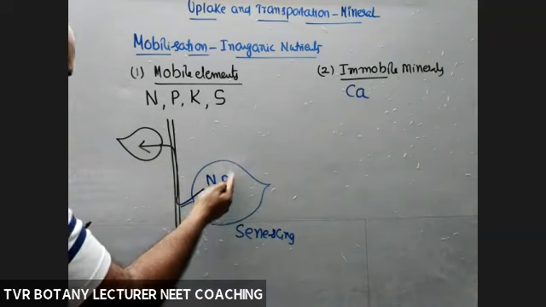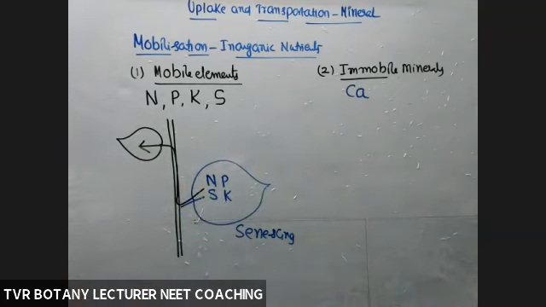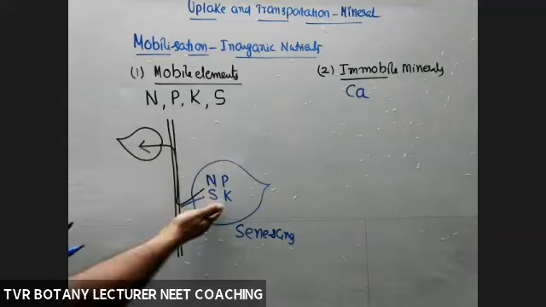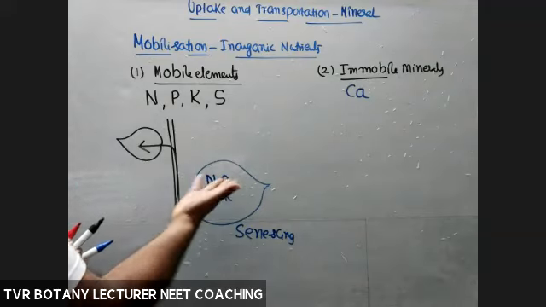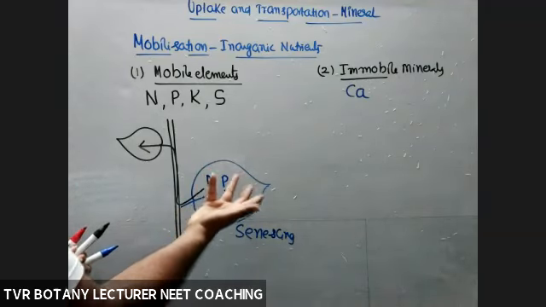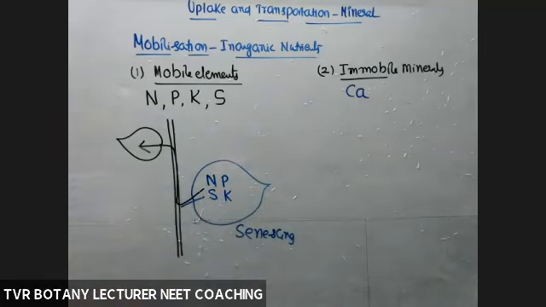Retention of all these inorganic nutrients in the old leaf is not required, because that leaf is going to be removed from the plant. Like our grandparent, retention of too much money in the hand of the grandparent is not required; it will be transferred to the young one. That's the movement of so-called mobilizable elements.